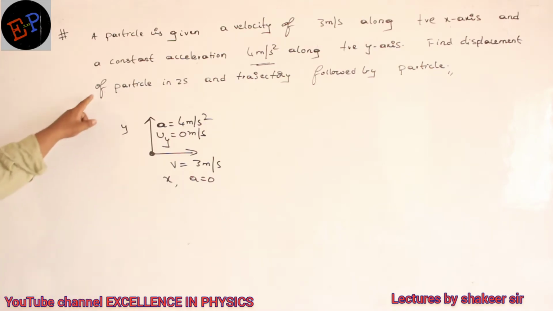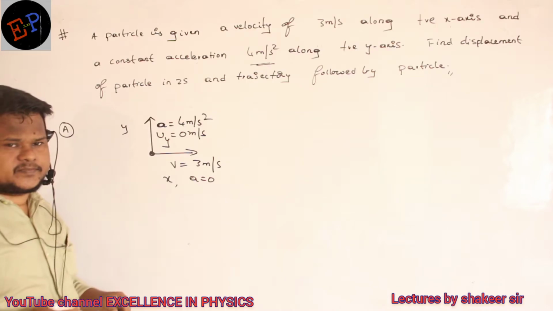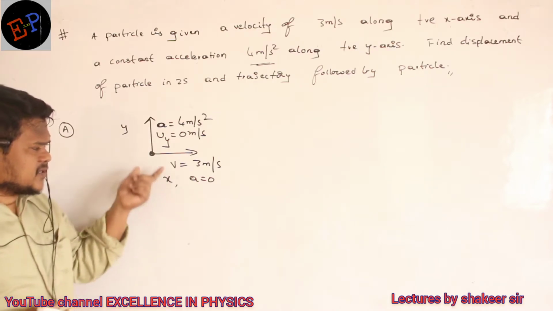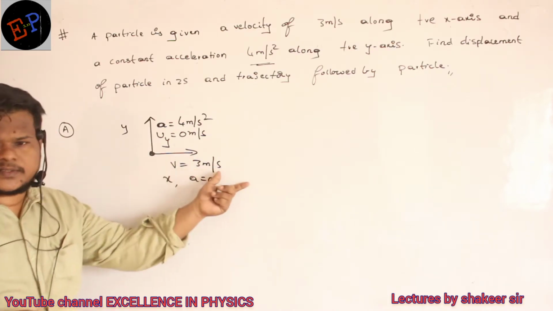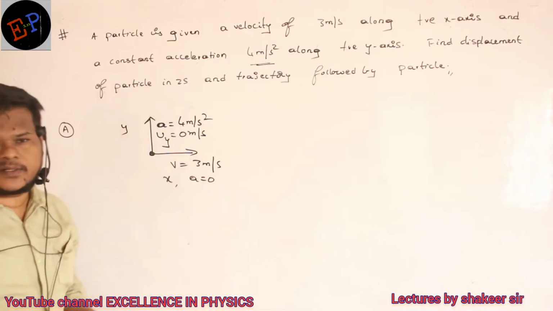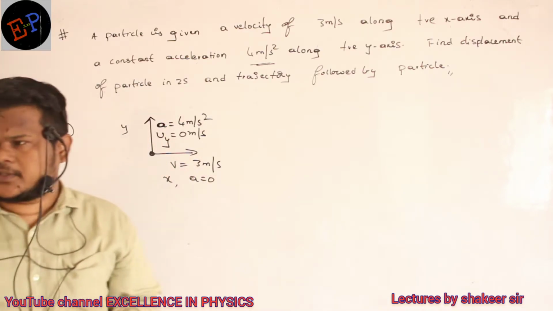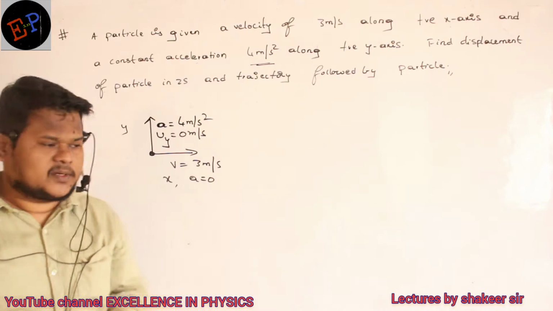Then what is he asking? What is the displacement in 2 seconds? So first I will calculate the displacement along x-axis. Then I will calculate the displacement along y-axis. Then you take the vector sum of both of them. That is my answer. Clear now?